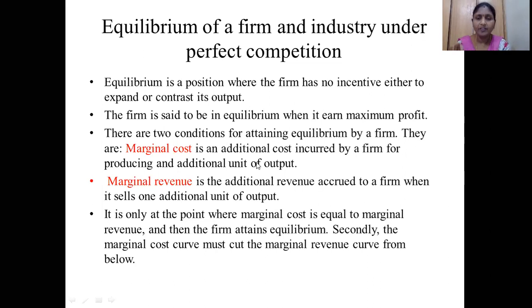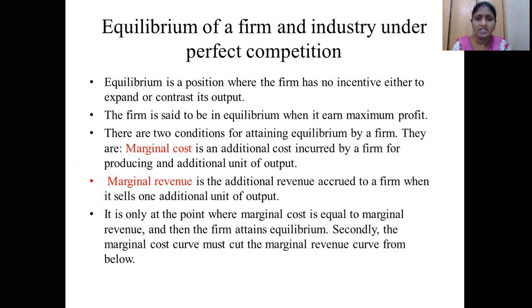Every company needs to attain that equilibrium position. For attaining that equilibrium position, we require two things, that is MC and MR. MC is the marginal cost and the second one is MR, the marginal revenue. So the marginal cost should be equal to the marginal revenue. What should be equal for attaining the equilibrium position? Your marginal cost must be equal to your marginal revenue.